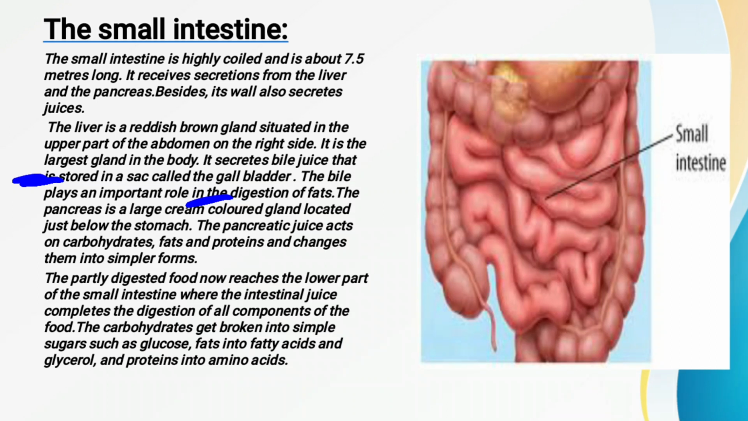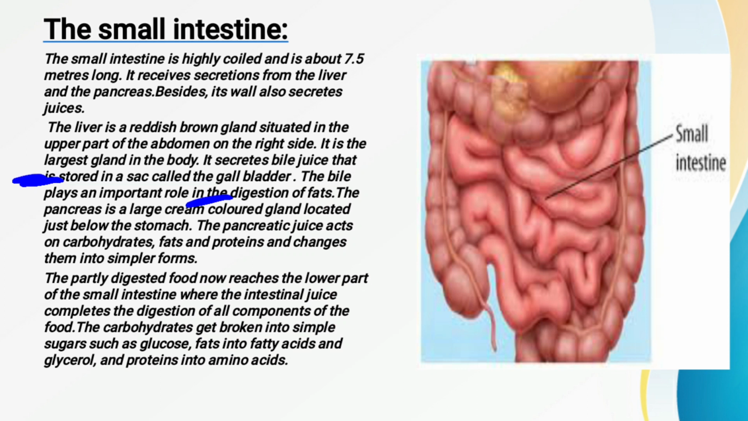The pancreatic juice contains three types of enzymes. These three kinds of enzymes act separately upon carbohydrates, proteins and fats, and break them down into simpler substances. Now see, with the help of these glands and their juices, the food is partly digested. The partly digested food that remains reaches the lower part of the small intestine.